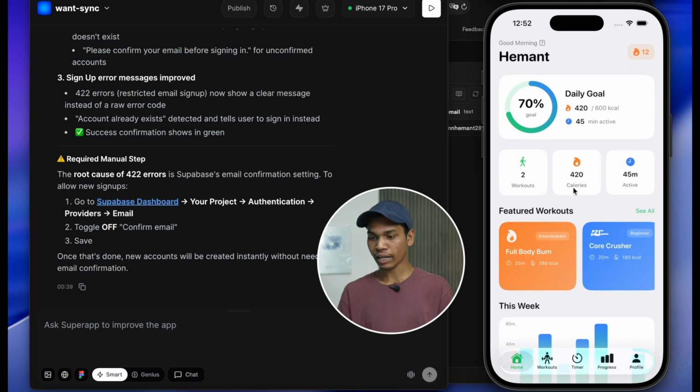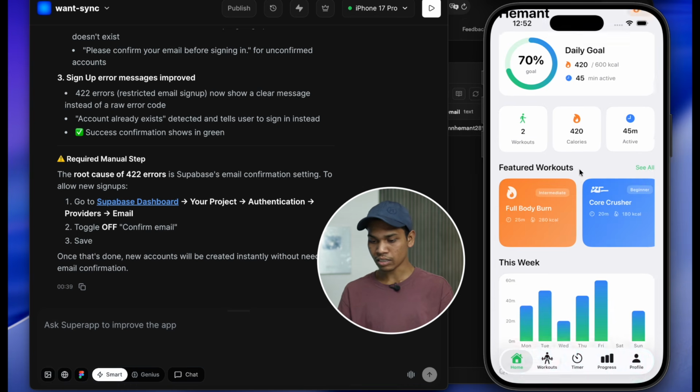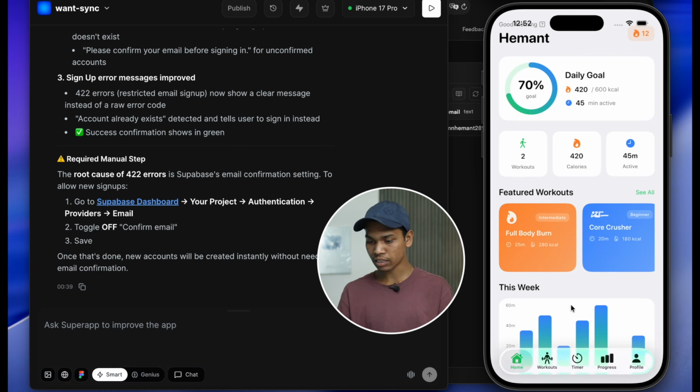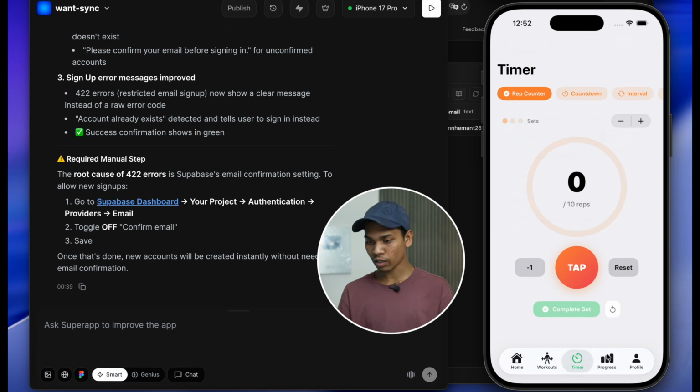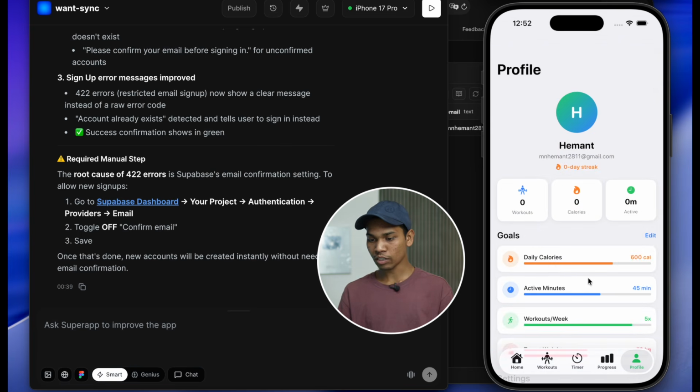So now I think my app is completed. This is the home page, it is showing all the states, then there is workouts. So I think everything is working now. Timer is also working, progress, and then profile page is also working.